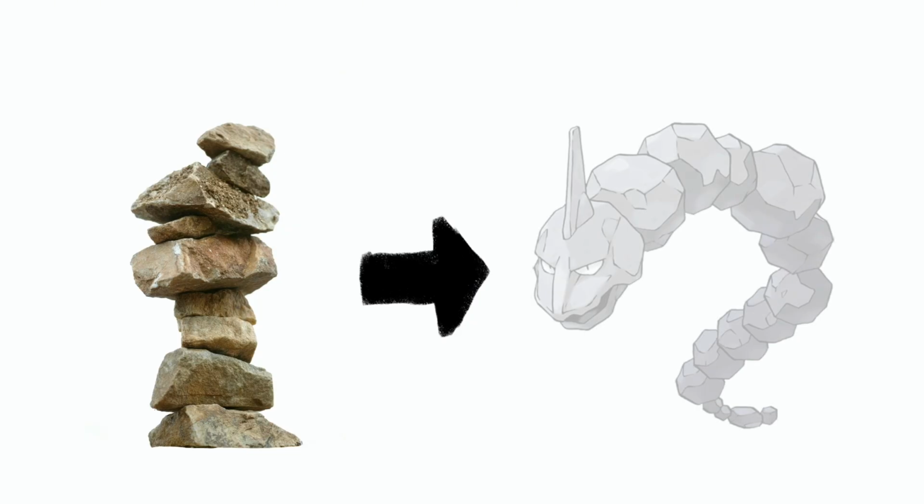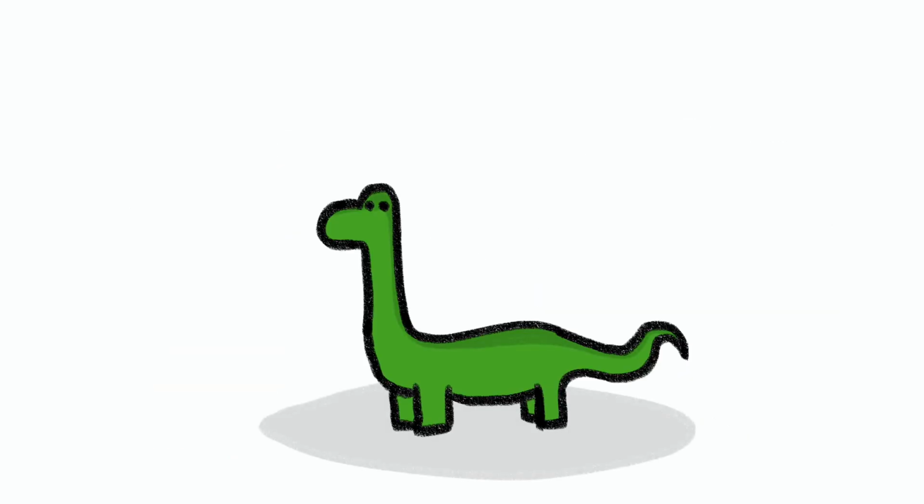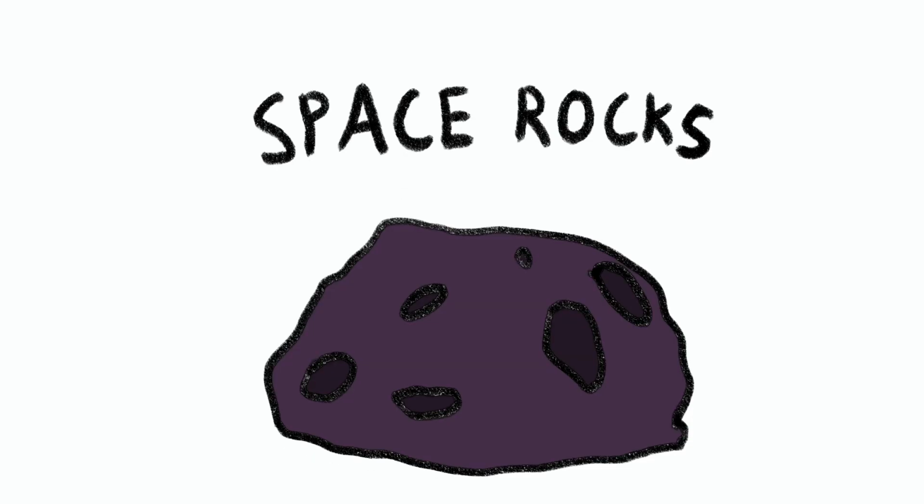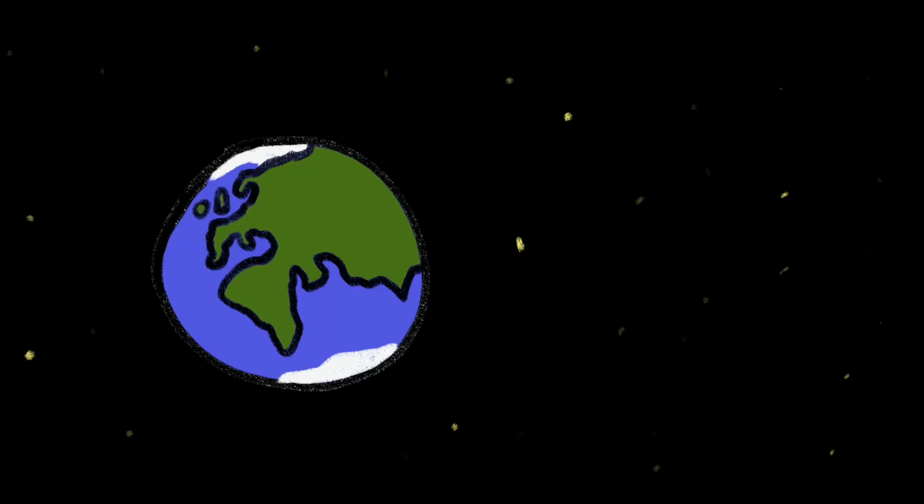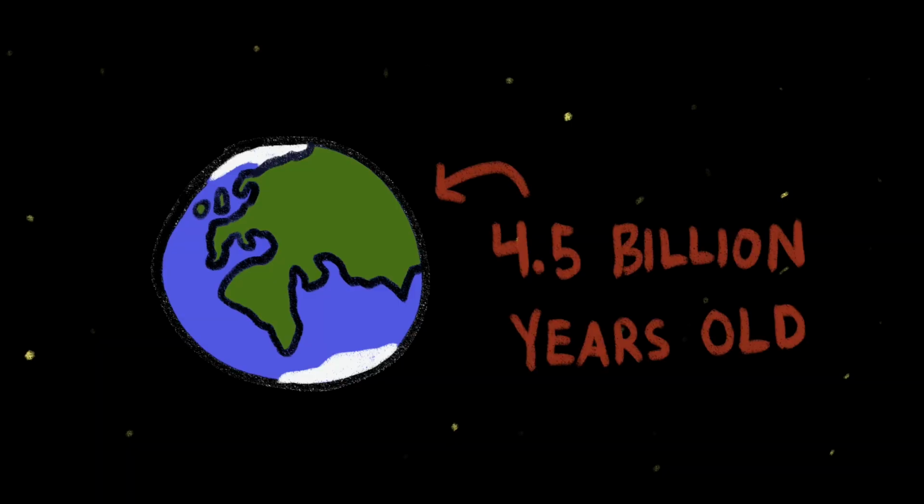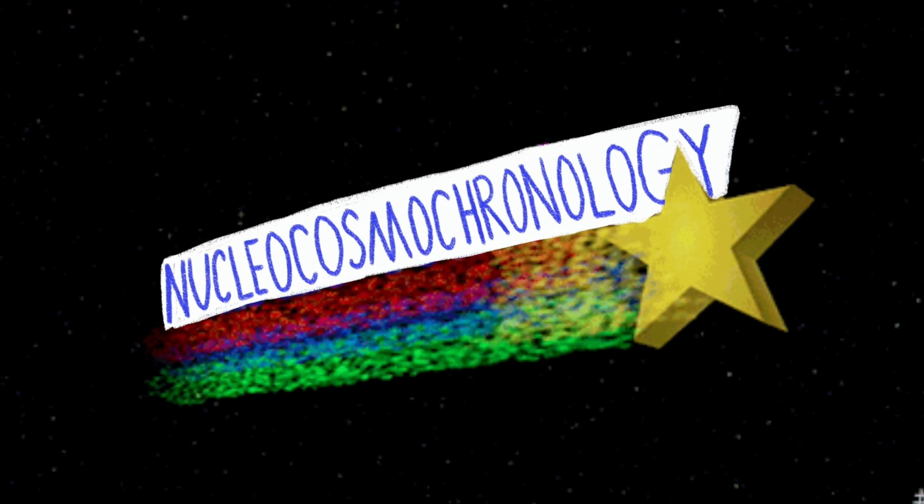This is a bit tricky because rocks on Earth constantly evolve through geological processes, and the old ones are often impossible to get to. However, there are certain rocks that do not suffer from these issues, and some of them must have formed around the same time as Earth did. These are space rocks, or rather, meteorites, space rocks that have crashed onto our Earth. Using the techniques of radiometric dating, we find that the age of the Earth is around 4.5 billion years. This aligns well with radiometric dating from moon rocks, suggesting that the moon formed concurrently or shortly after the Earth. There's actually a special term for using radiometric dating in space, nucleocosmochronology.